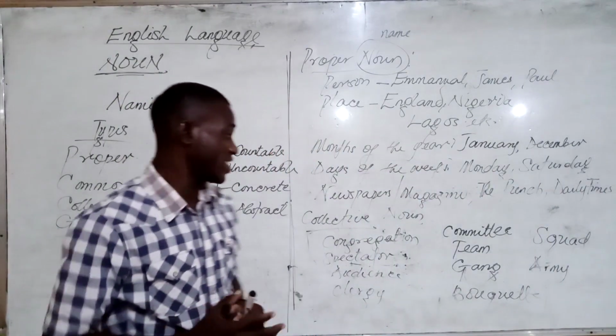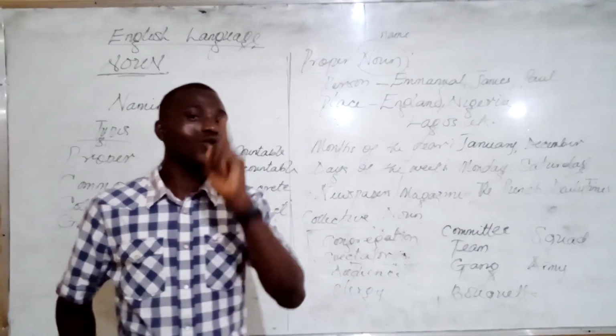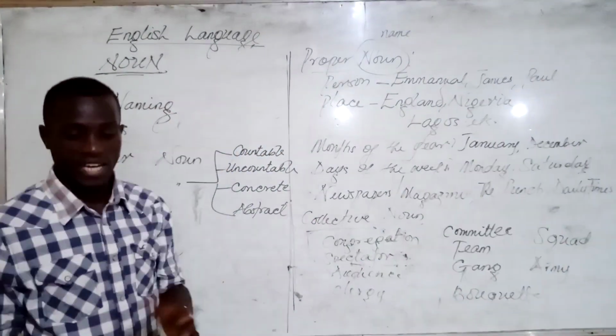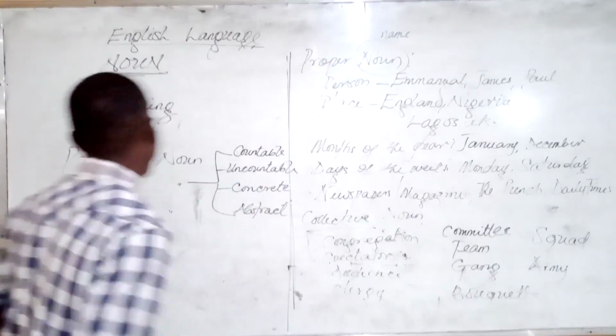Alright, these are words that do not refer to one particular thing, but a group of things. So they are called collective, meaning that it collects a number of things together.